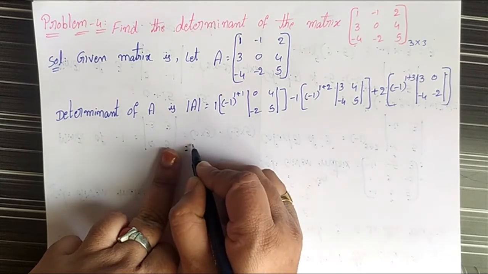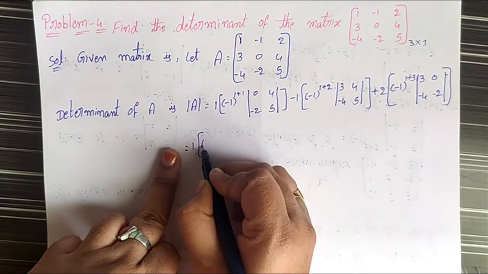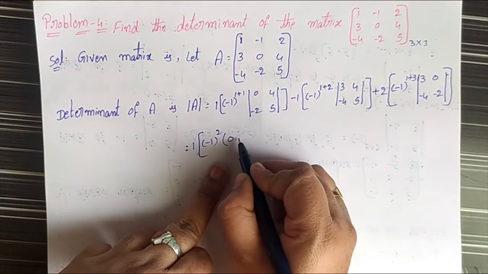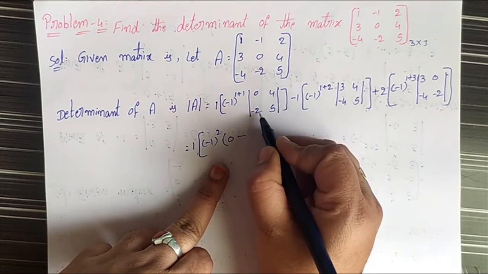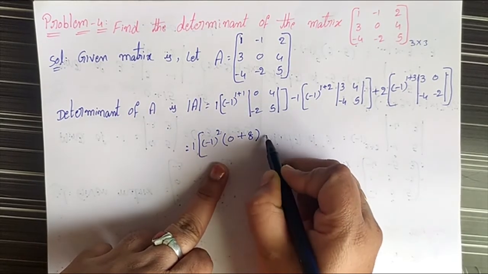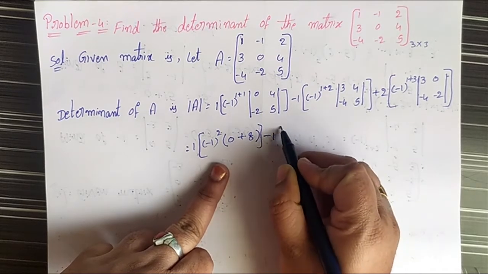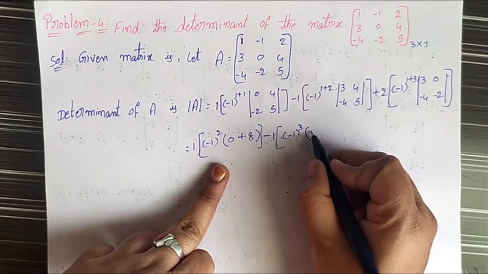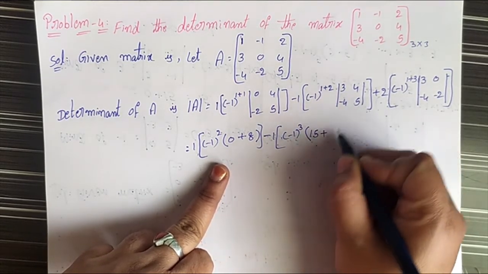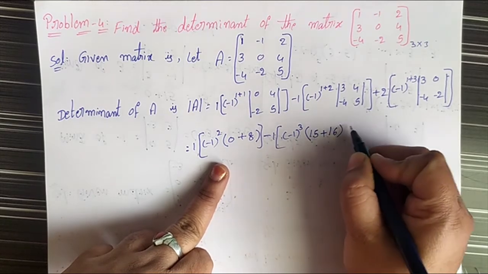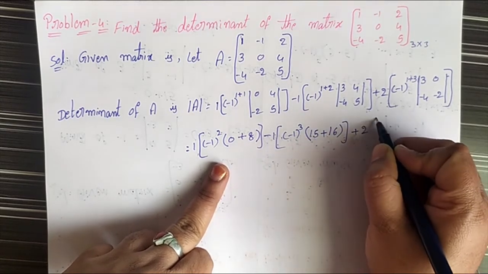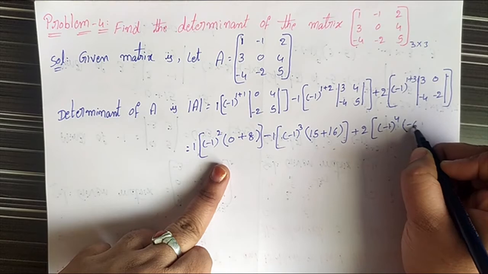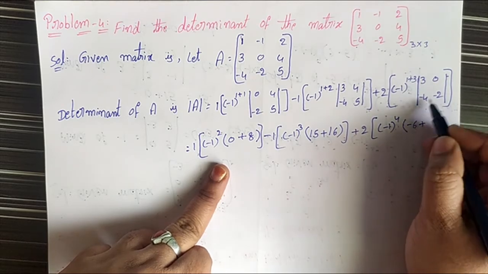That is equal to 1 into (-1)^2 into (0 into 5 minus (-2 into 4)), which is 8, minus 1 into (-1)^3 into (3 into 5 minus (-4 into 4)), which is 15 plus 16, plus 2 into (-1)^4 into (3 into -2 minus 4 into 0), which is -6.